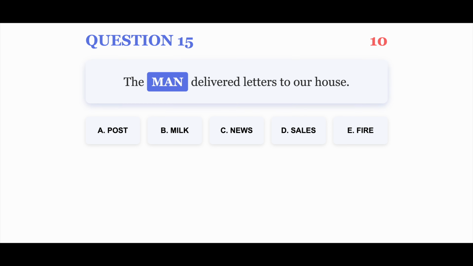Question 15. The man delivered letters to our house. Your options are A. Post, B. Milk, C. News, D. Sales, E. Fire. You have 10 seconds.